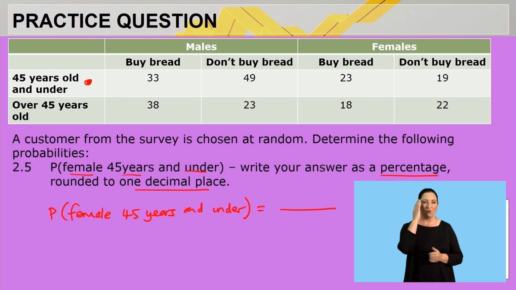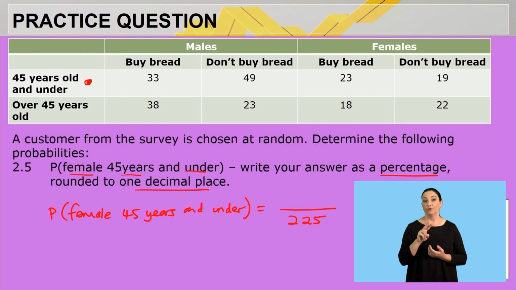There we go. We know our total possible outcomes. The amount of people in the survey is 225, but now we must find a female 45 years and younger. Here we have our females, and again, it didn't specify whether it's buying bread or not buying bread, so I'm going to work with the females here, younger than 45. So I'll say 23 plus 19, so that will give me an answer of 42.